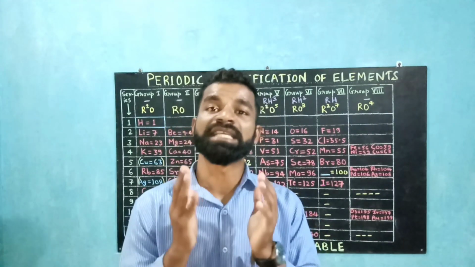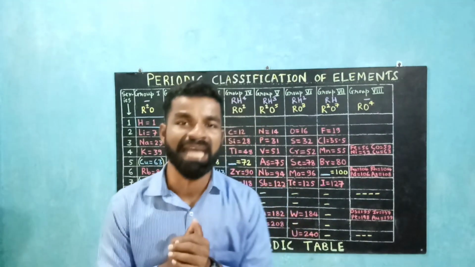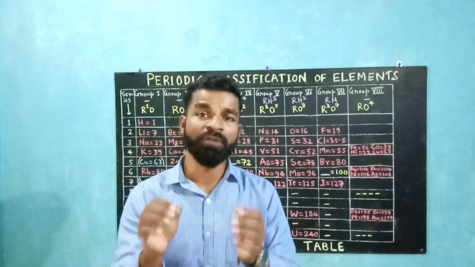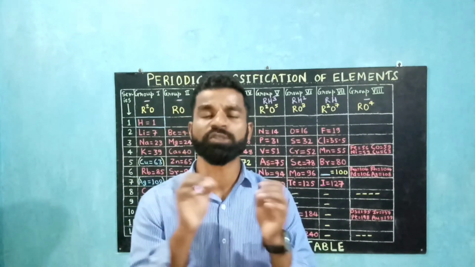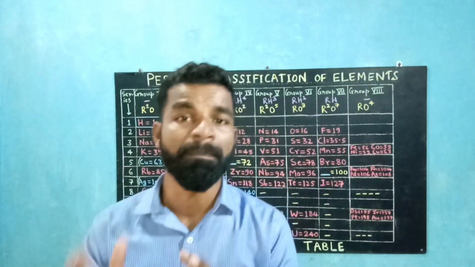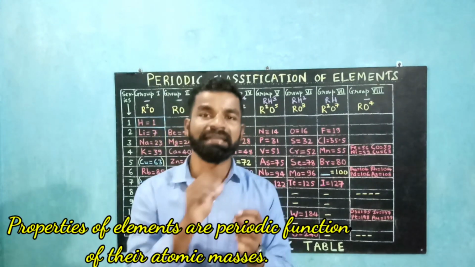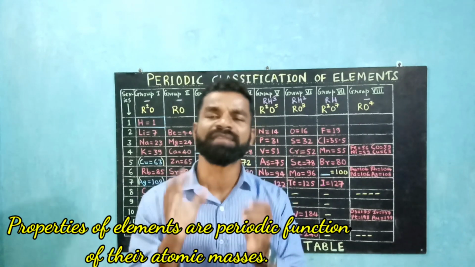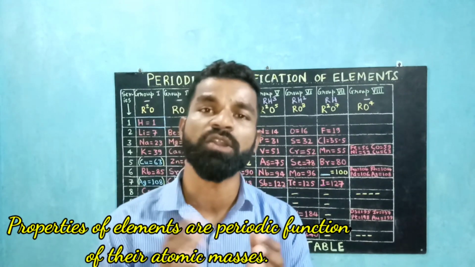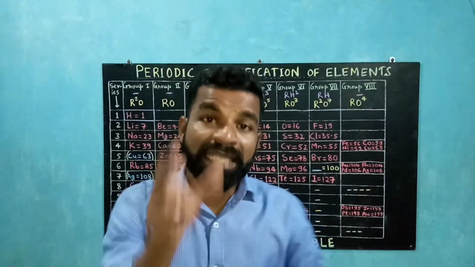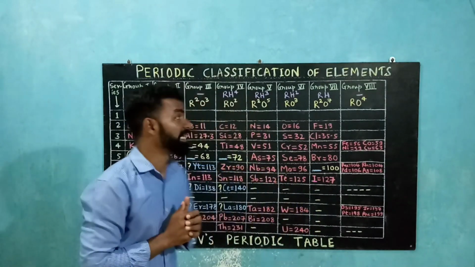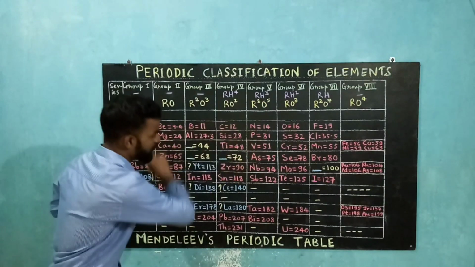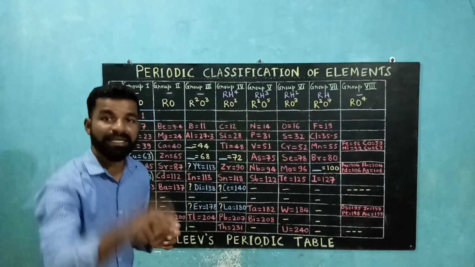Mendeleev arranged the 63 elements known at that time in an increasing order of their atomic masses. He found that the chemical properties of the elements and their compounds showed a periodic trend. On the basis of this, he stated that the properties of the elements are a periodic function of their atomic masses. The vertical columns in Mendeleev's periodic table are called groups, and the horizontal rows are called periods.